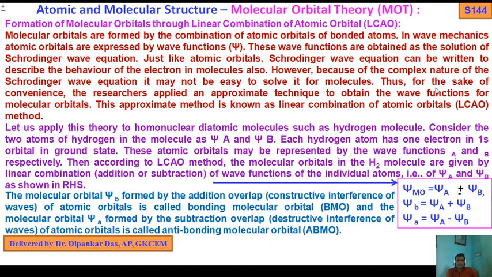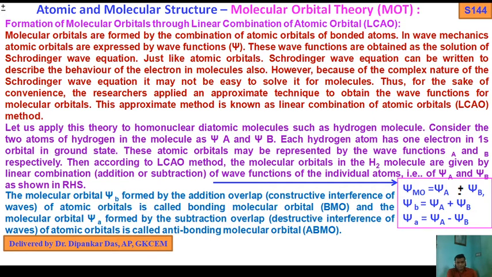Thus, for the sake of convenience, researchers applied an approximate technique to obtain the wave functions for molecular orbitals. This approximate method is known as the linear combination of atomic orbitals method, abbreviated LCAO. L means linear, C for combination, A for atomic orbitals.